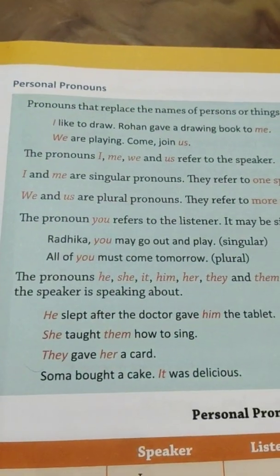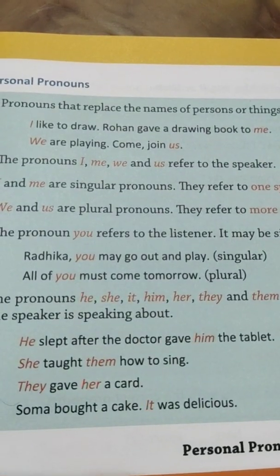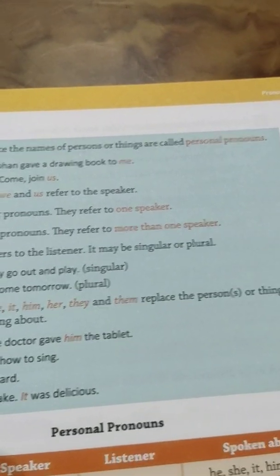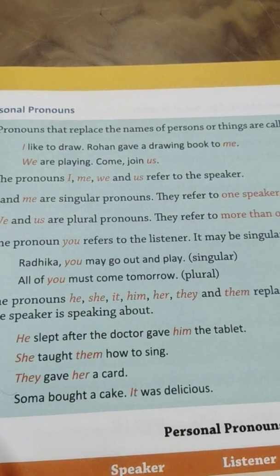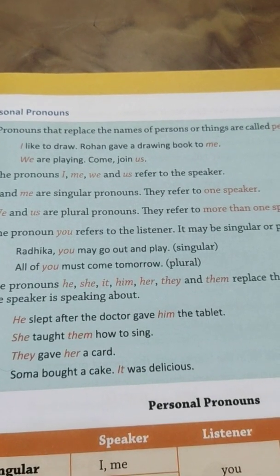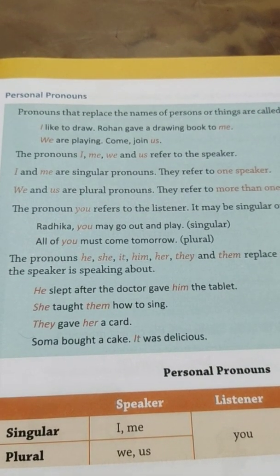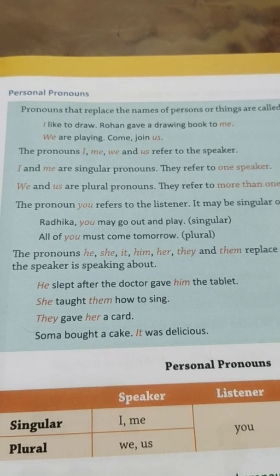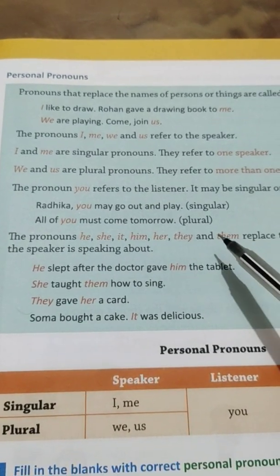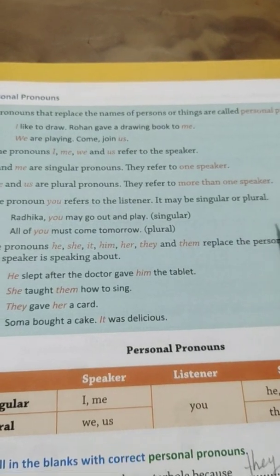So now we'll see personal pronouns. What are personal pronouns? Pronouns that replace the name of persons or things are called personal pronouns. I like to draw. Rohan gave a drawing book to me. We are playing. Come join us. The pronouns I, me, and we, us refer to the speaker. I and me are singular pronouns. They refer to the one speaker. We and us are plural pronouns. They refer to more than one speaker.